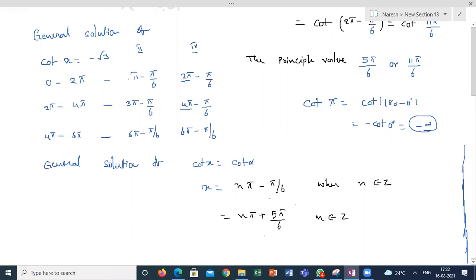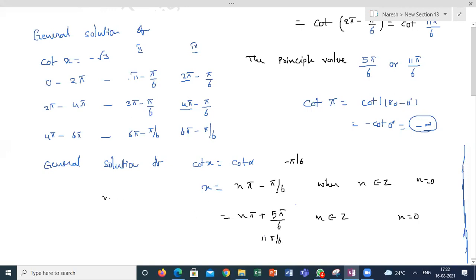n pi plus pi by 6 or n pi minus pi by 6. Both answers are right. How? If I am taking n is equal to 0, here I am getting minus pi by 6. If I am taking n is equal to 0, here how much will you get? 11 pi by 6. It will start from 11 pi by 6. So both answers are correct.